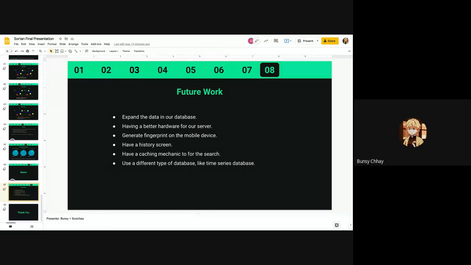And lastly, is to use a different type of database. Right now the time used for searching is low. However, it is best to use another type of database, like a time series database, because it helps to reduce much more time in searching. And that's all for our presentation.